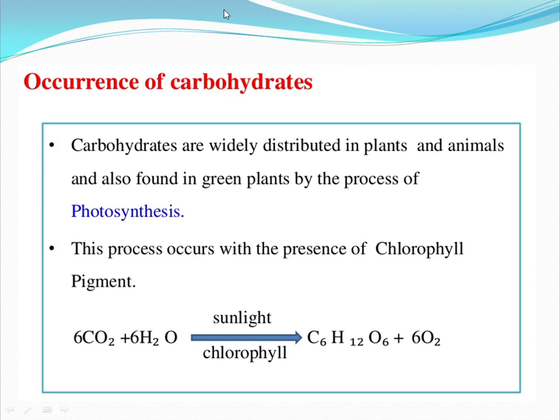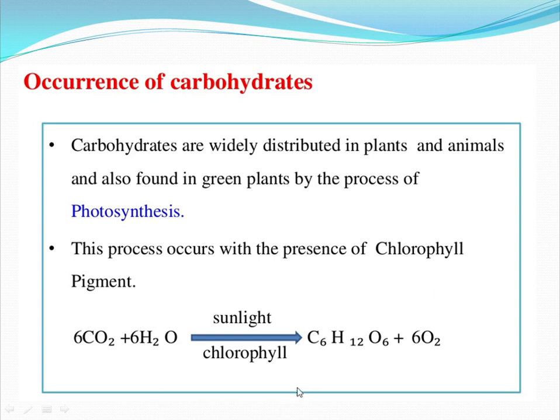Next, the occurrence of carbohydrates. Carbohydrates are widely distributed in plants and animals, and are also formed in green plants by the process known as photosynthesis. What is meant by photosynthesis? This process occurs in the presence of chlorophyll pigment and sunlight.